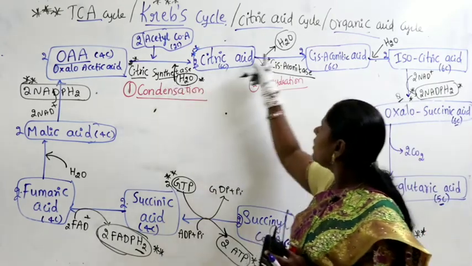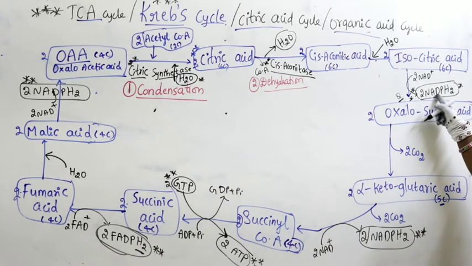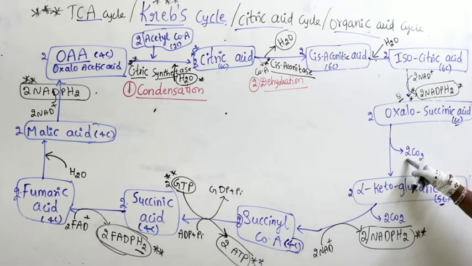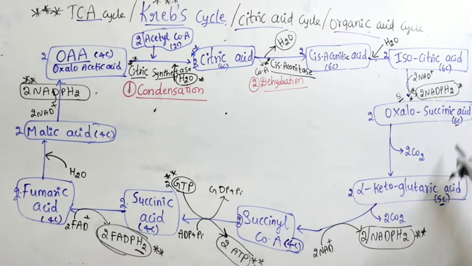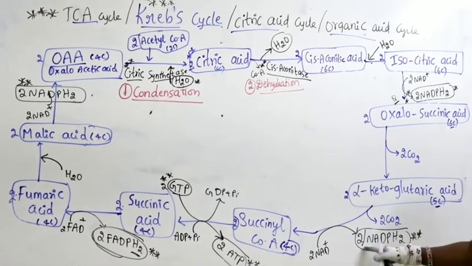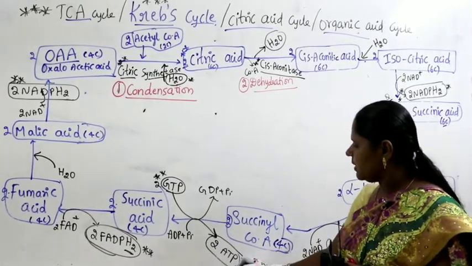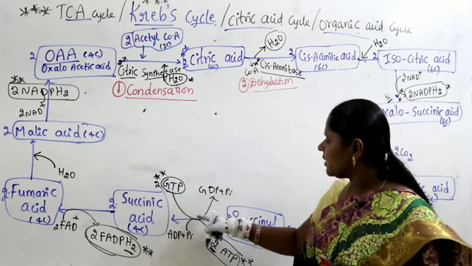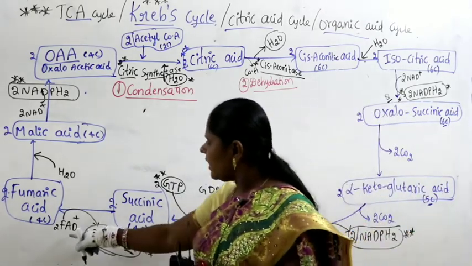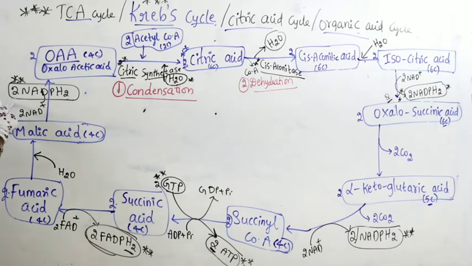Initially water is added, water goes out, again water is added. In the next step NAD, 2 molecules of NADPH2 is produced. In the next step 6 carbons where 2 molecules of carbon dioxide is released out, 6 carbons will become 5 carbon compound here. Again 2 molecules of carbon dioxide goes out, 2 NADPH2 is produced. Then here succinyl-CoA, 2 molecules of ATP is produced. Simultaneously GTP converts into GDP. Then here next step FAD converts into FADPH2. Next step water is added and here I think this is visible sir. Yeah, NAD plus produced with 2 molecules of NADPH2.